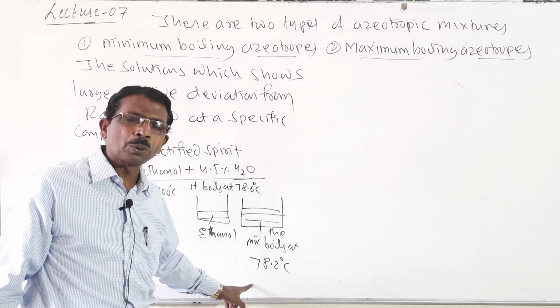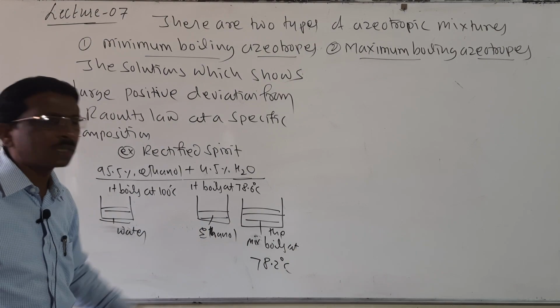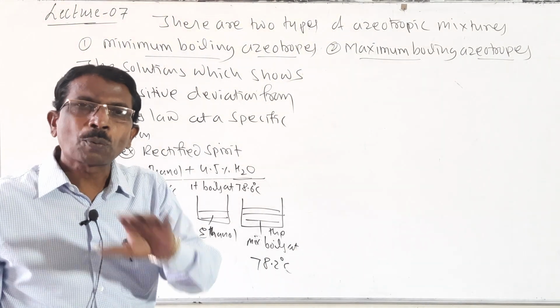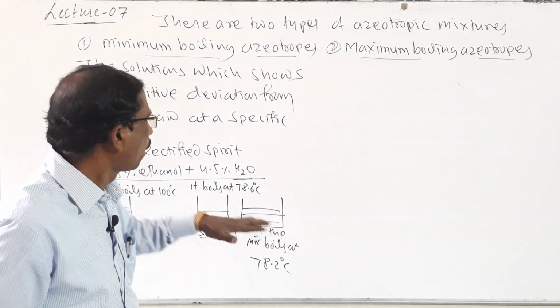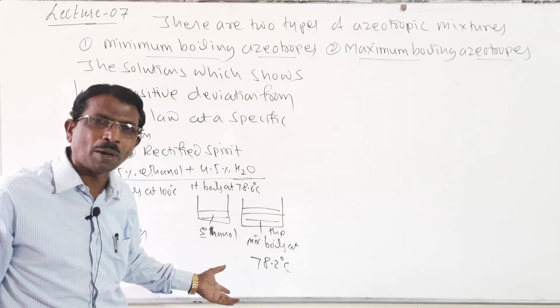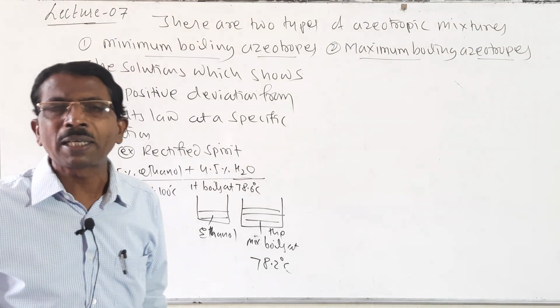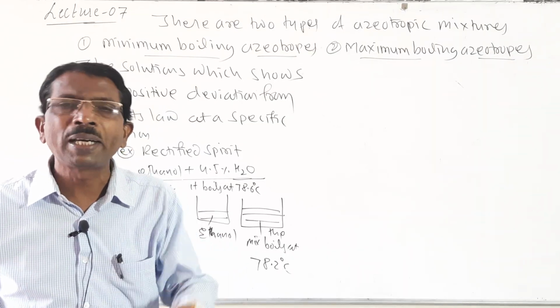Boiling point decreases due to the increase in the vapor pressure. So at 78.2 degrees centigrade it boils. So it is called as minimum boiling. Water boils at 100 degree centigrade, ethanol boils at 78.6 degree centigrade, but when both the components are mixed, when they are in the azeotropic form, they boil at 78.2 degree centigrade, means they constantly boil, they cannot be separated. It is called as minimum boiling.